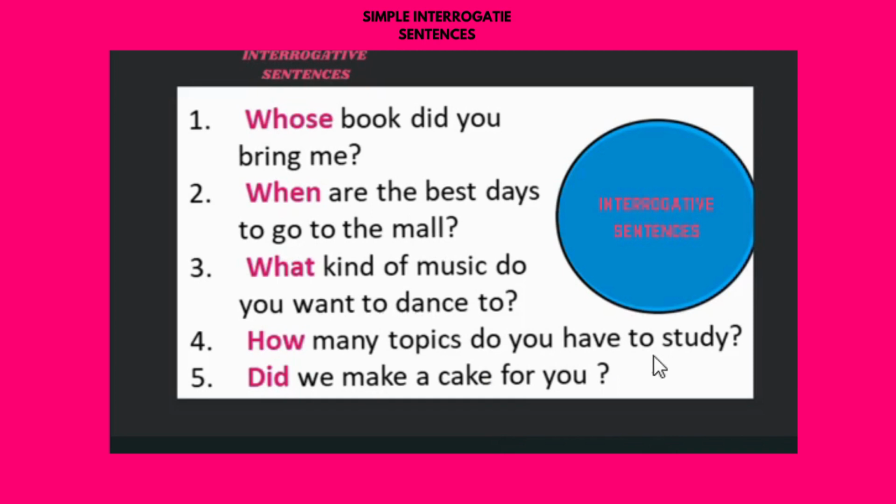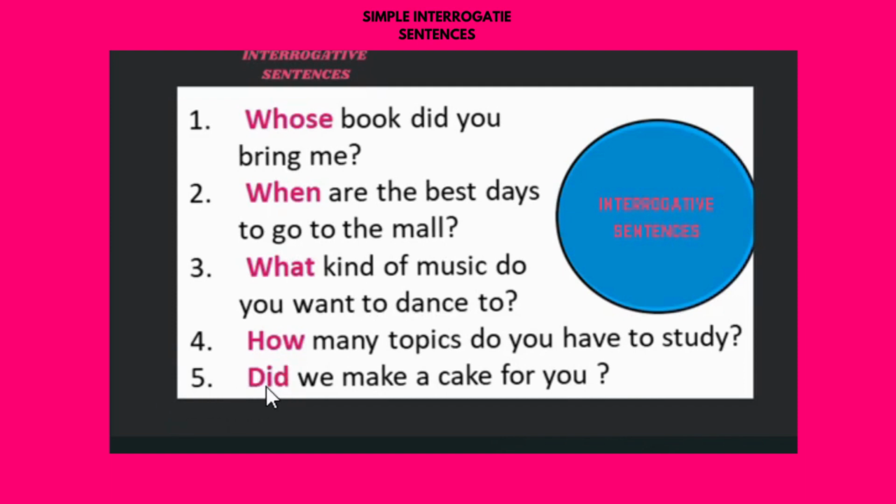The other person is asking how many topics you have to study, one, two or three about something. It can be anything, like community or anything, depending upon the topics that have been chosen.